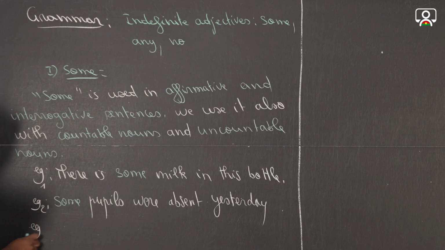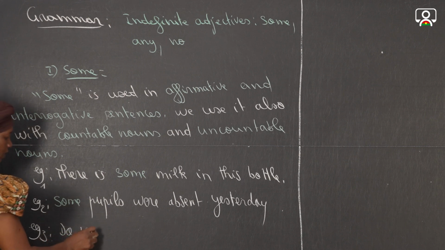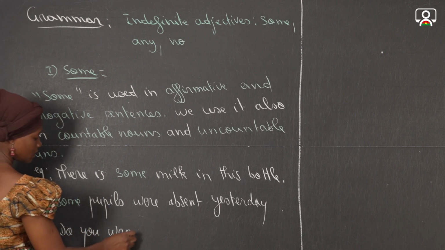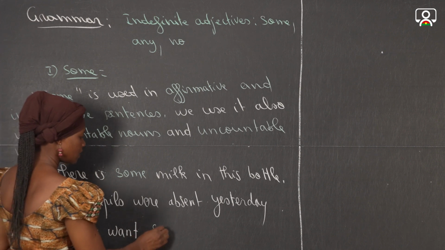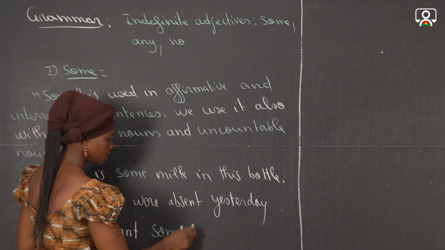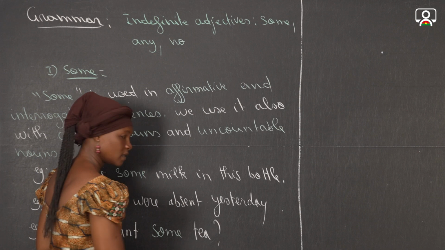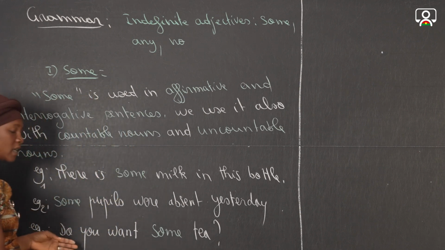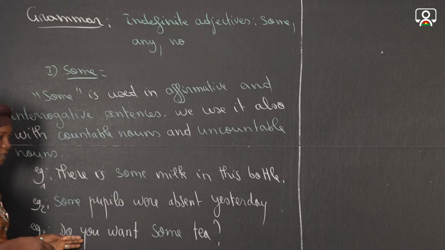Now let's take an example with interrogative sentence. Do you want some tea? Here is a question. Do you want some tea?